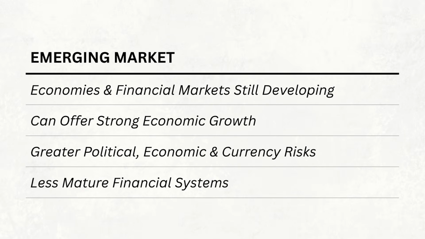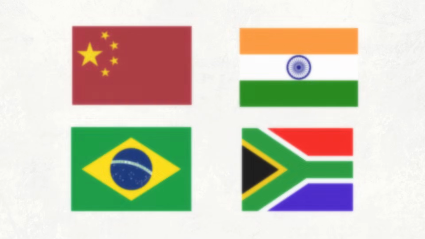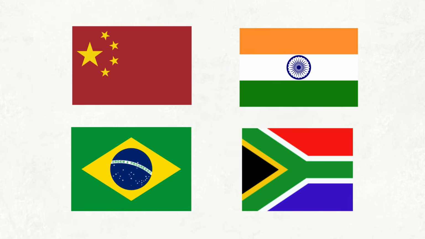Emerging markets, on the other hand, are economies and financial markets that are still developing. They can offer strong economic growth and increasingly sophisticated financial markets, but they come with greater political, economic, and currency risks, as well as less mature financial systems. Countries such as China, India, Brazil, and South Africa are examples of emerging markets.